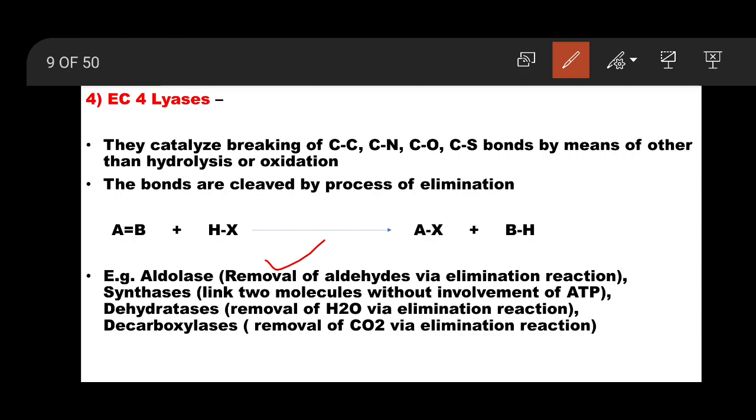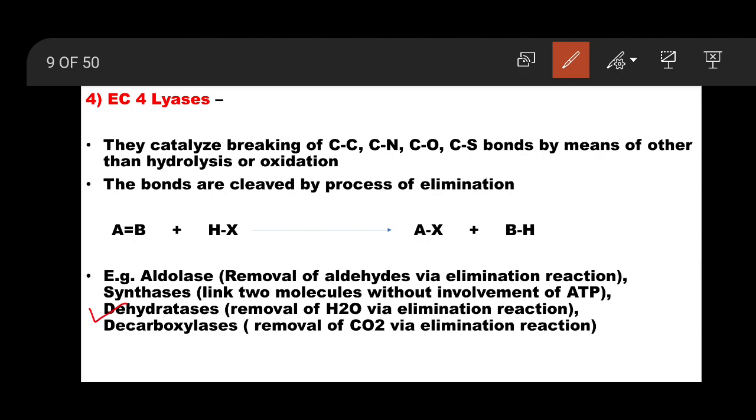Next example is synthases, not synthetases. Remember this. This is synthases. So they link two molecules without involvement of ATP. No ATP is involved in this reaction. So they join two molecules without involvement of ATP. Next example is dehydratases.